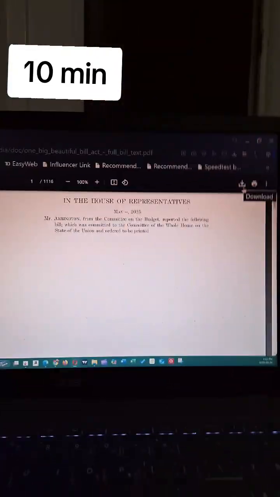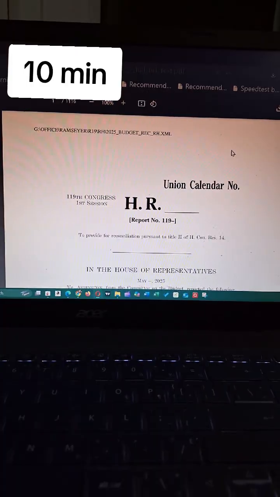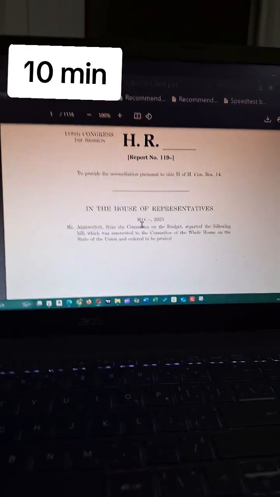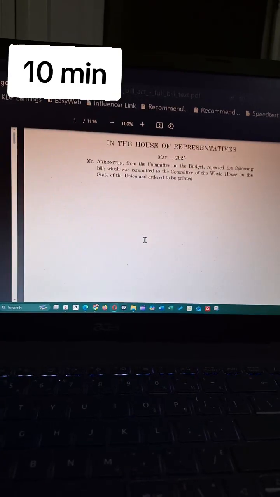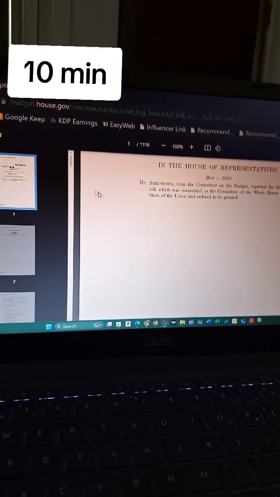What is that you got there, Dan? This is the House of Representatives bill, May 2025, also called the Big Beautiful Bill by Donald Trump. This is the bill that's just come out.